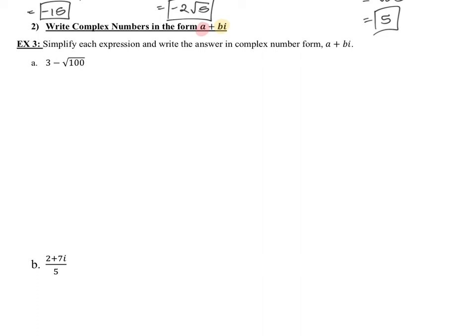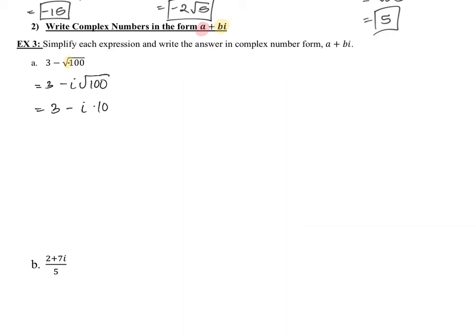Well, looking at this, what can we simplify? Well, that root 100 can be simplified. And actually, take a moment, hopefully I fixed this in your notes, but that should be root -100. So to simplify that, we're going to go ahead and get rid of that negative under the 100. We'll have 3 minus i root 100. Then we can simplify the root 100: 3 minus i times 10.